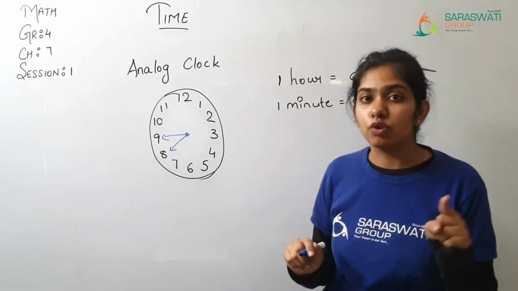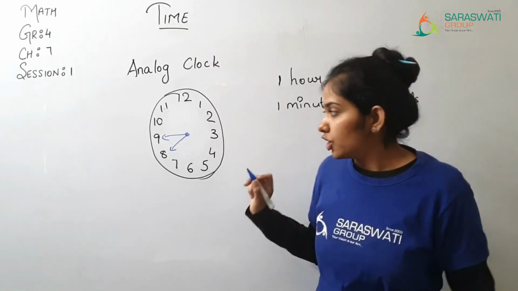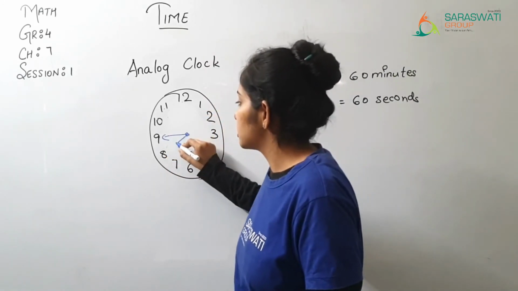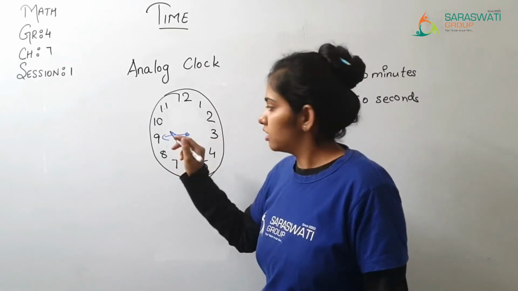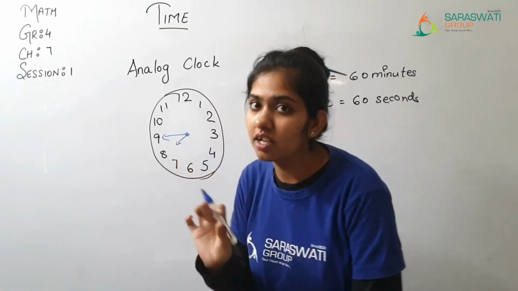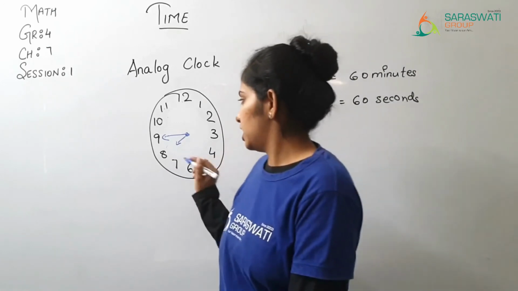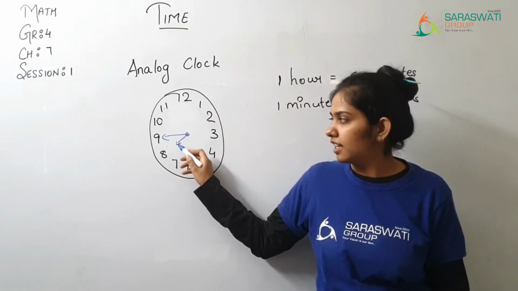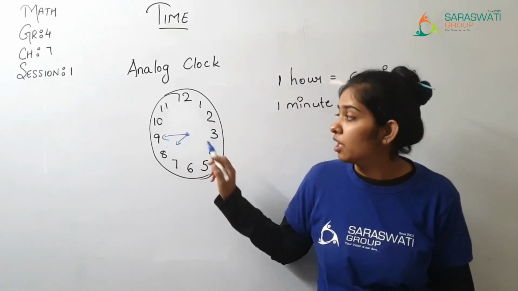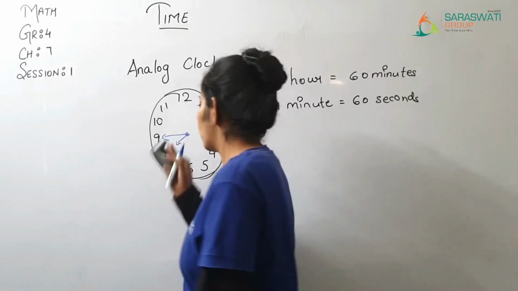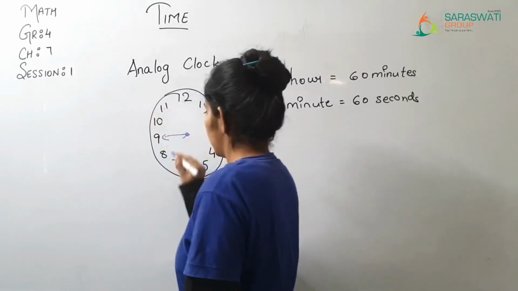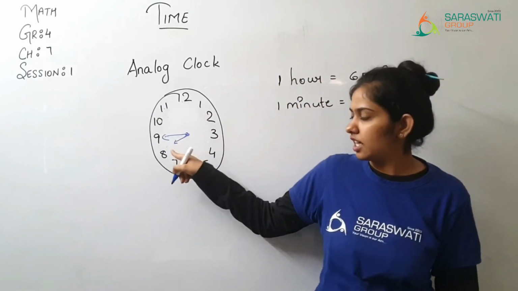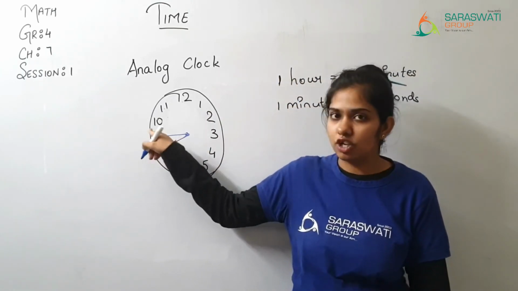So whenever you are drawing the hands on the clock, you need to keep that thing in mind. If you are drawing a small hand, then draw a small hand only, and the big hand should look bigger than the small hand. You should be able to tell. Now can you tell which is the small hand? Yes, you can tell that this is the small hand and it is exactly on 8. So that will not work, we have to keep this between 8 and 9. Now we can see it between 8 and 9 and the big hand is on 9.